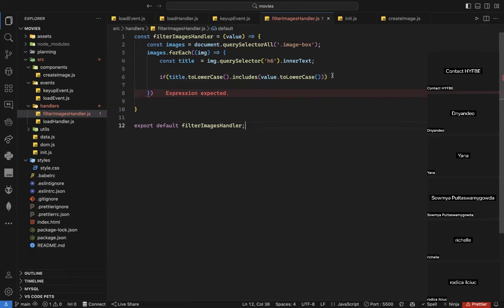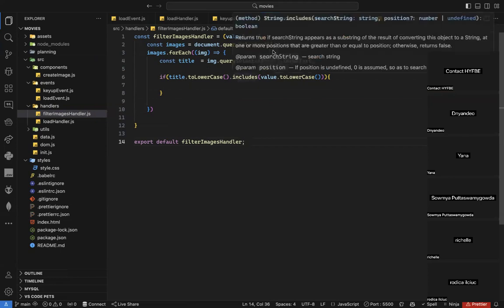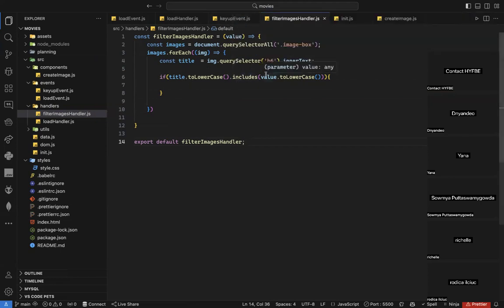I'm converting the title to lowercase because some parts are uppercase. I'm checking if the title includes whatever the user typed. At both of them I convert to lowercase because I don't care about uppercase or lowercase. I just care whether whatever the user typed exists inside my title.